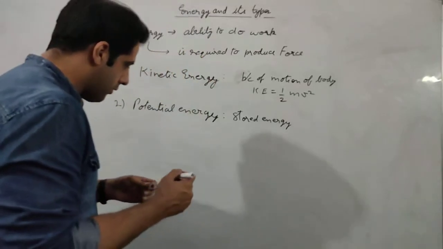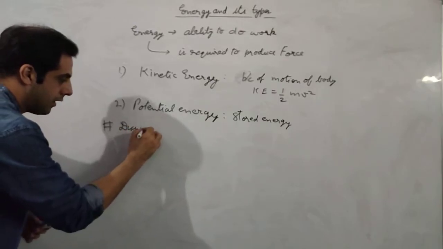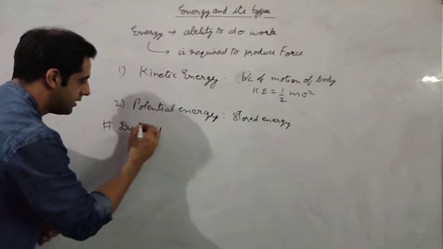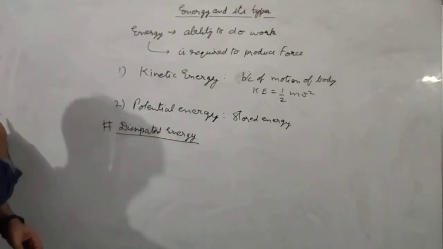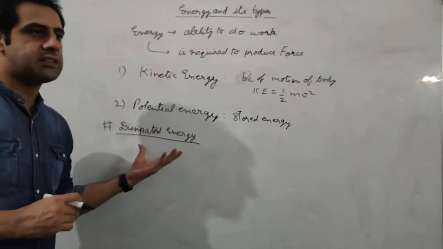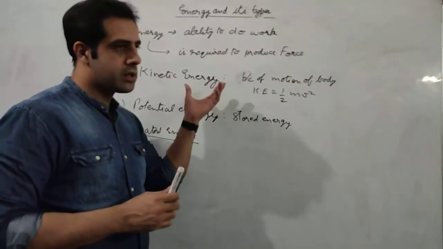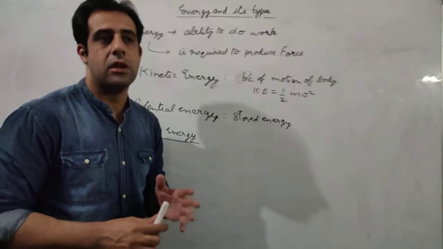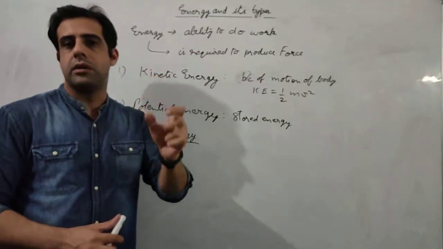Another type of energy, which is not actually a type of energy but can be considered, is dissipated energy. Now what is dissipated energy? It is basically that part of the energy which is not used. This is the energy which is lost. Till now we have assumed that all the work that we do is completely converted into energy. But this does not happen in practical application, because the collisions or the energy transfer is not perfectly elastic. There will be some loss of energy.